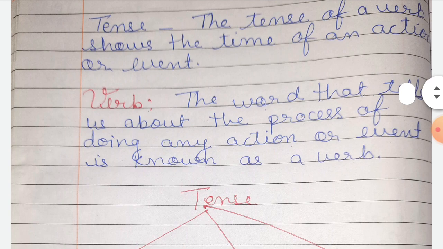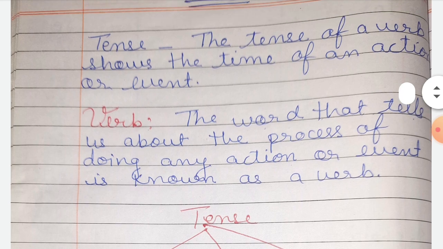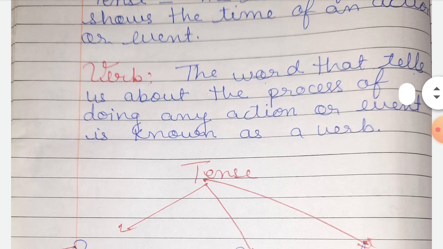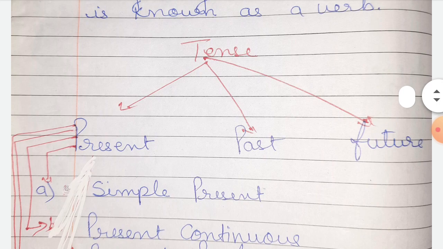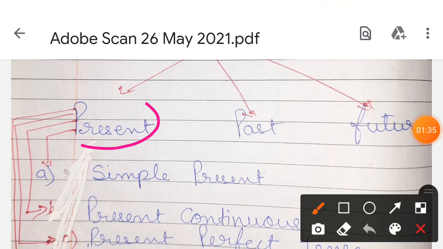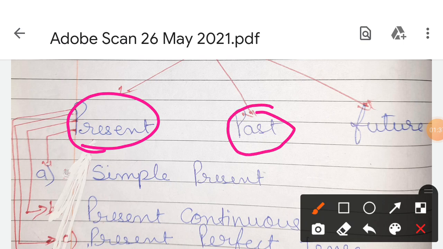Okay, and the word that tells us about the process of doing any action or event is known as a verb. The verb, just as I told you, reading, tells about the process of doing an action. Okay, so tense is divided into three parts: present tense, past tense, and future tense.